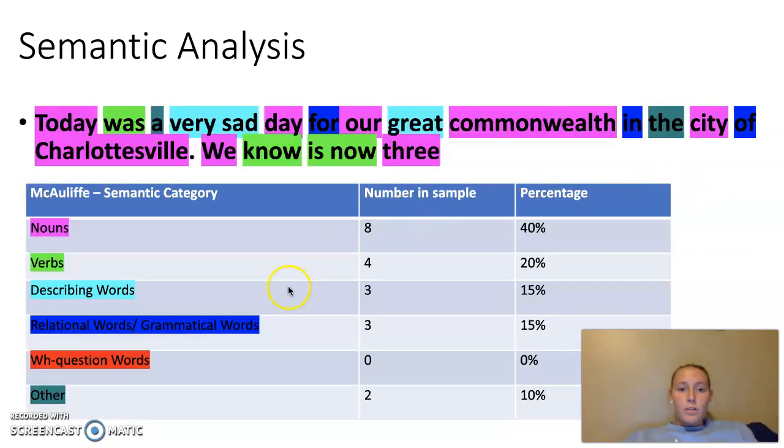For the semantic analysis, I used the following colors for my transcription and my analysis. To calculate the percentages, I used the number 20 as the total because you're only supposed to do the first 20 words. For the nouns, I found 40%. For the verbs, I found 20%. For the describing words, I found 15%. The relational and grammatical words, I found 15% as well. I did not find any WH question words, and for other, I found 2, which was 10%.